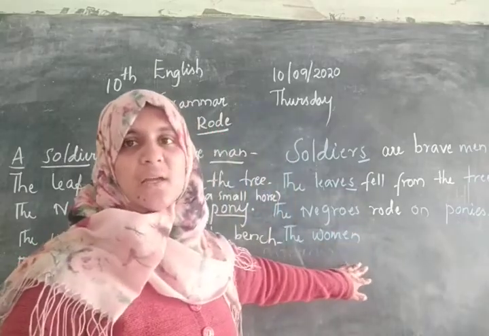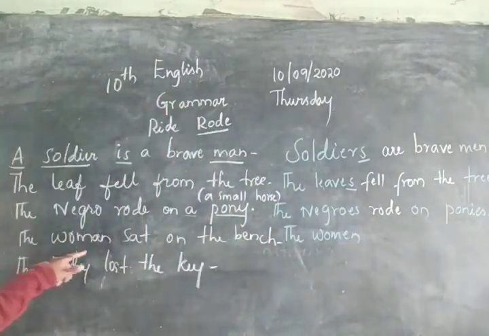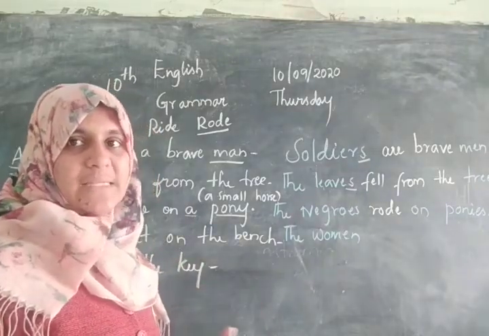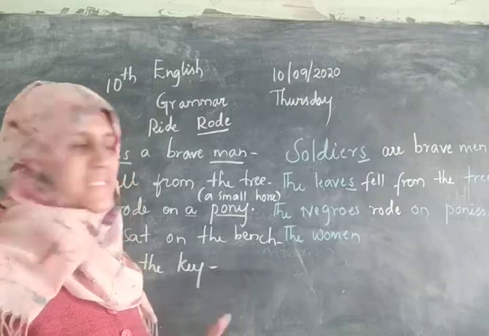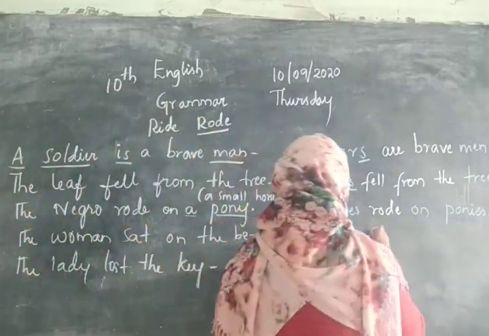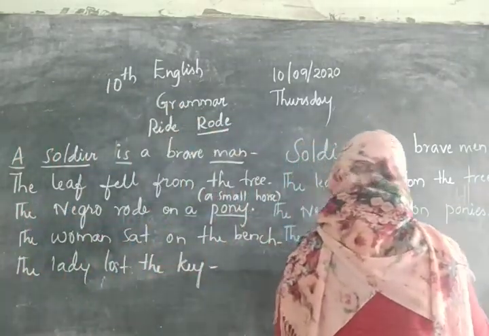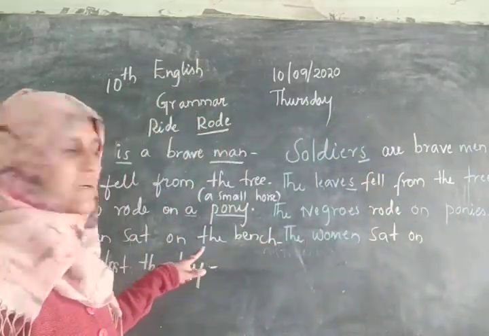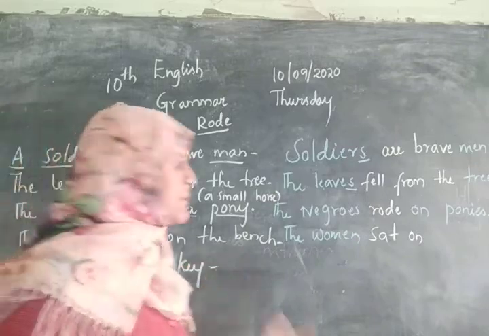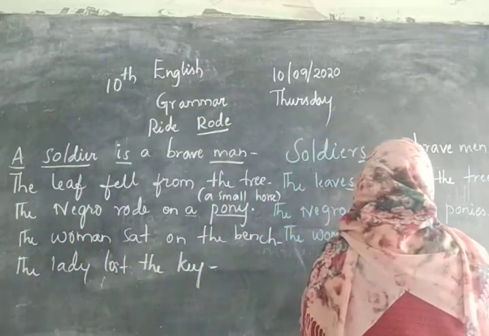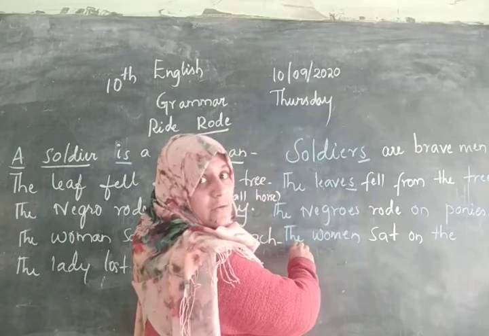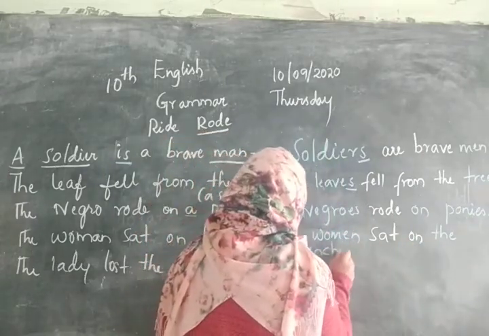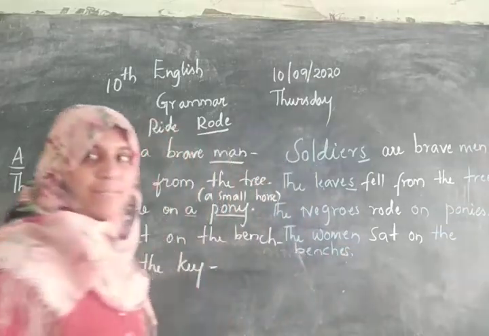It is pronounced as women. The women. Sat is the past form of sit. The women sat on. Bench is a singular noun, so it becomes the benches. Okay, I'll write it here. The benches. Okay? Is this clear?